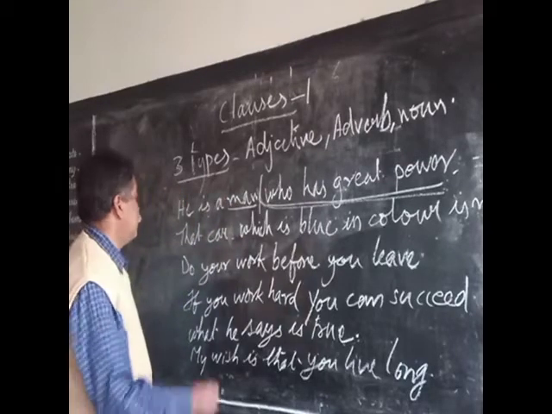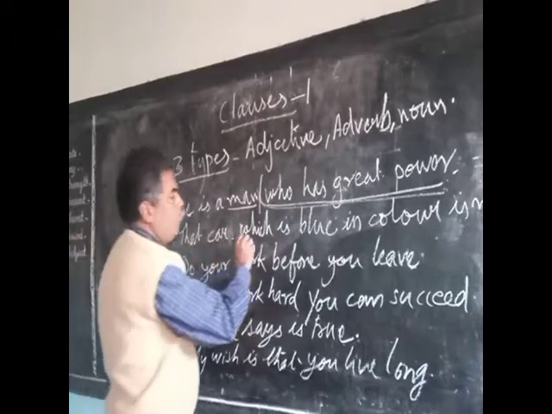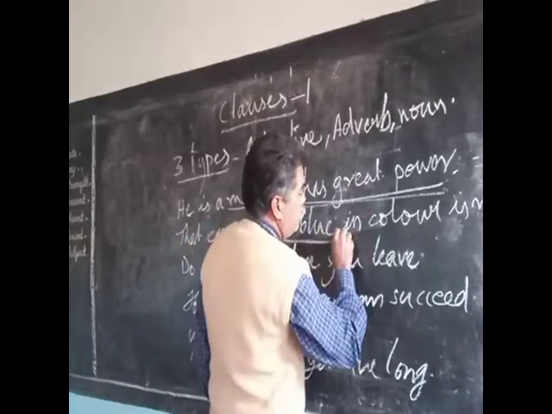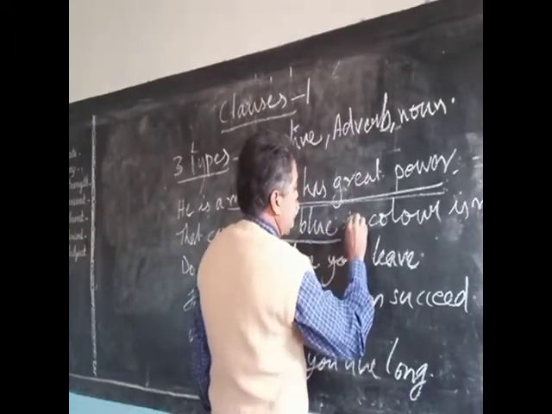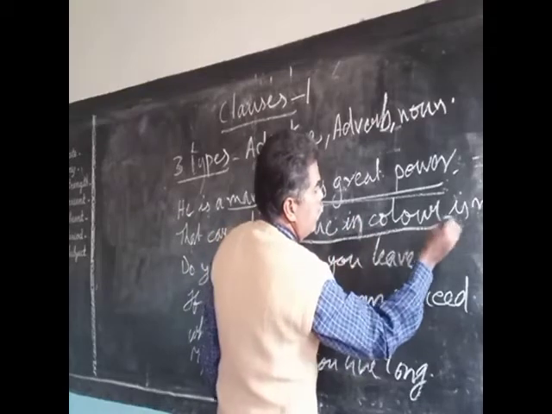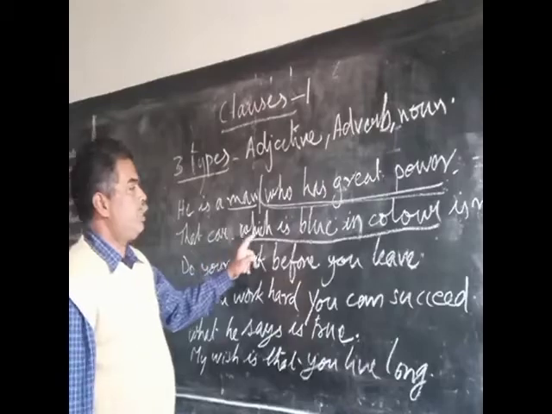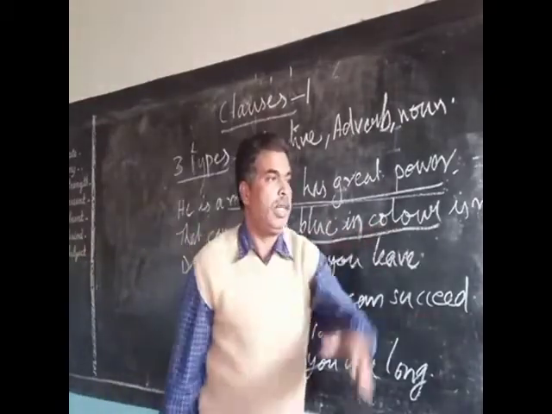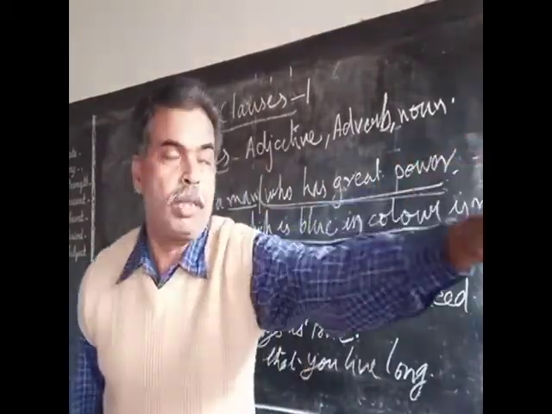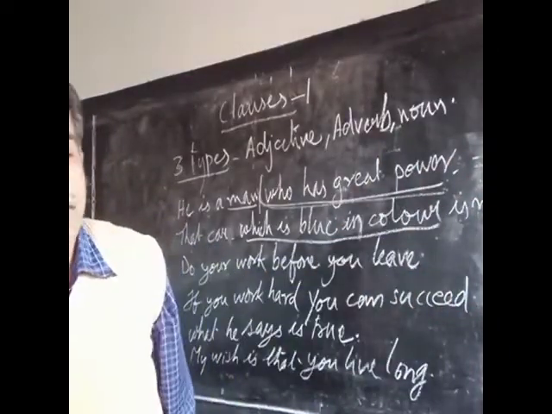Let's look at the next sentence. The car which is blue in color is mine. There are a number of cars parked outside on the ground.